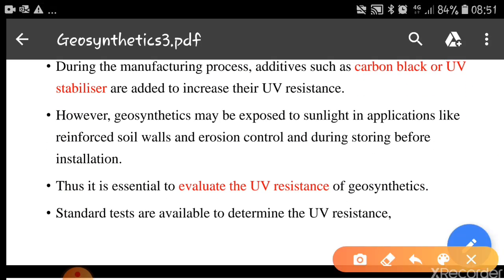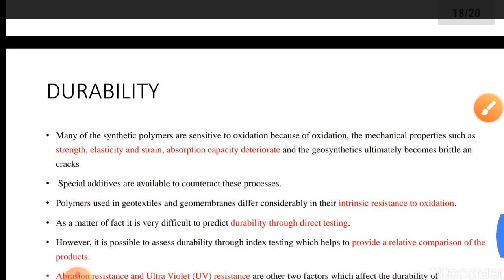During the manufacturing process, additives such as carbon black or UV stabilizers are added to increase the ultraviolet resistance. However, geosynthetics may be exposed to sunlight in applications like reinforced soil walls and erosion control, and during storage before installations. Thus, it is essential to evaluate the UV resistance of geosynthetics. For this also a standard test is available, and based on these tests we have to find out the UV resistance of these sheets, and only then use them in the particular applications.